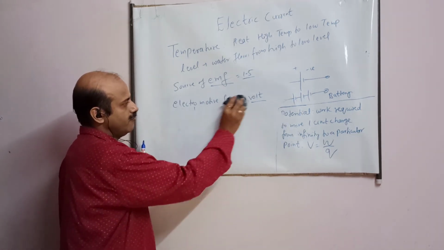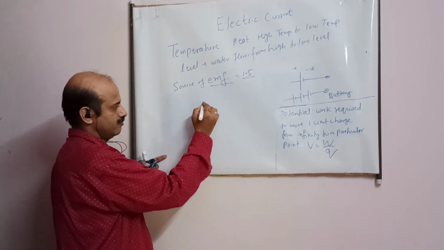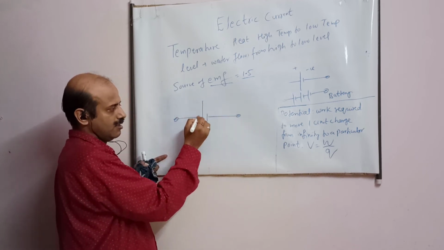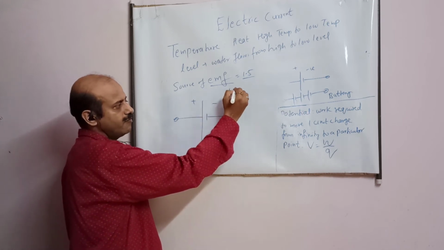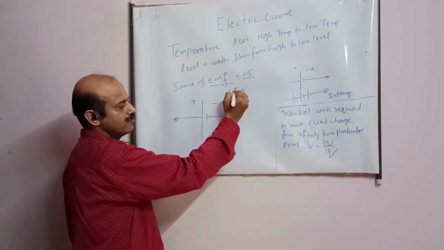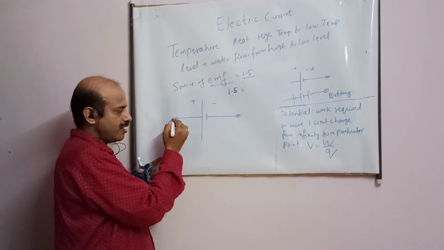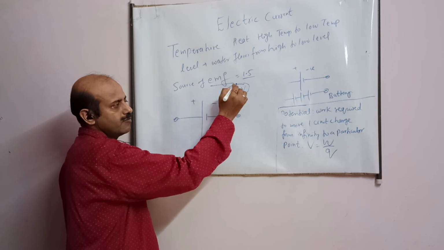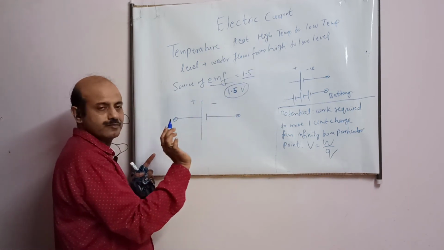Now one more concept of EMF. Suppose this is a cell. It has a positive and a negative symbol, and say I have brought it from the market and it is written 1.5 volt. This means when it is connected in a circuit, this cell will perform this much joule of work for 1 coulomb charge. Okay, student? Now in this no current is flowing.